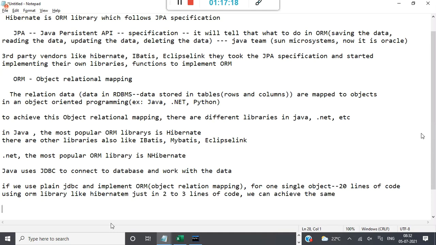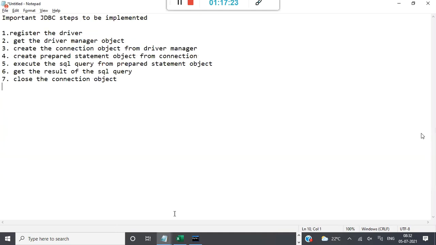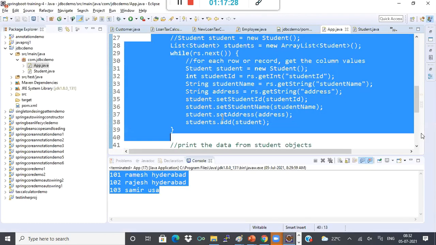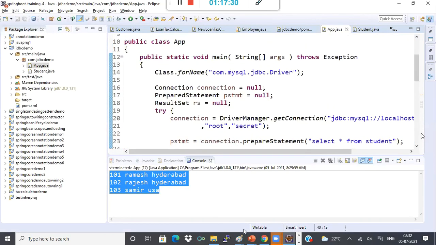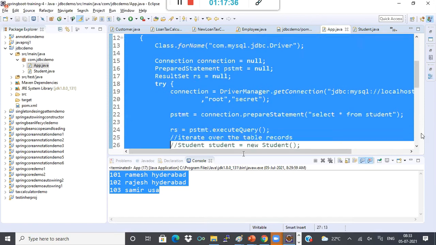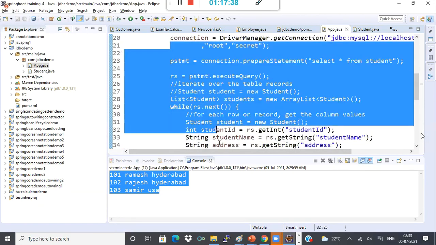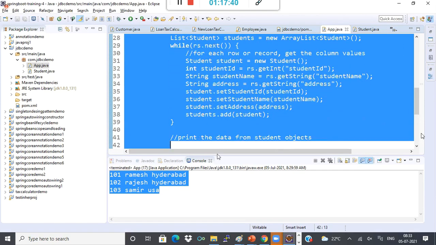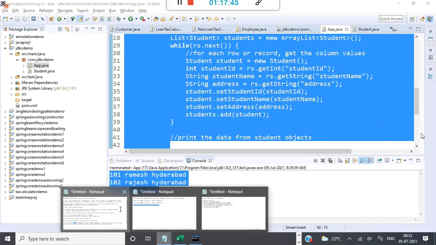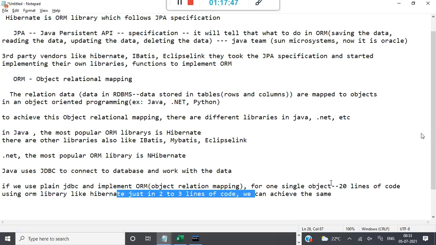So that is one main difference actually. If you use plain JDBC, this is a plain JDBC code. To do this and work on it, almost 30 lines of code are taken, right? You can count it approximately. But with Hibernate, in just 2 to 3 lines of code, we can achieve the same, okay?